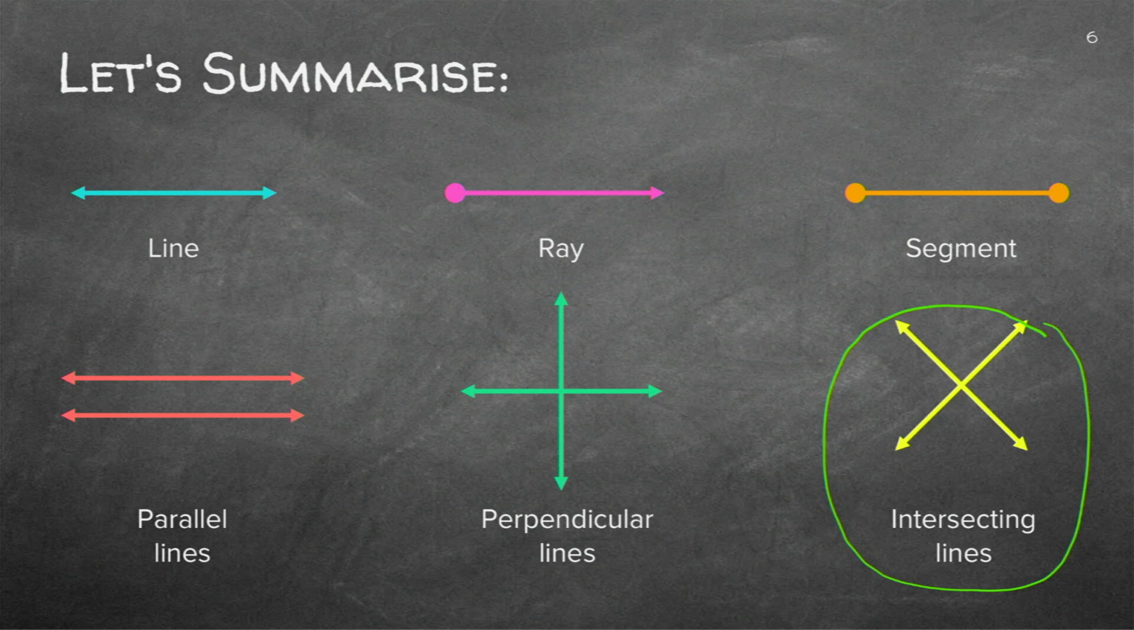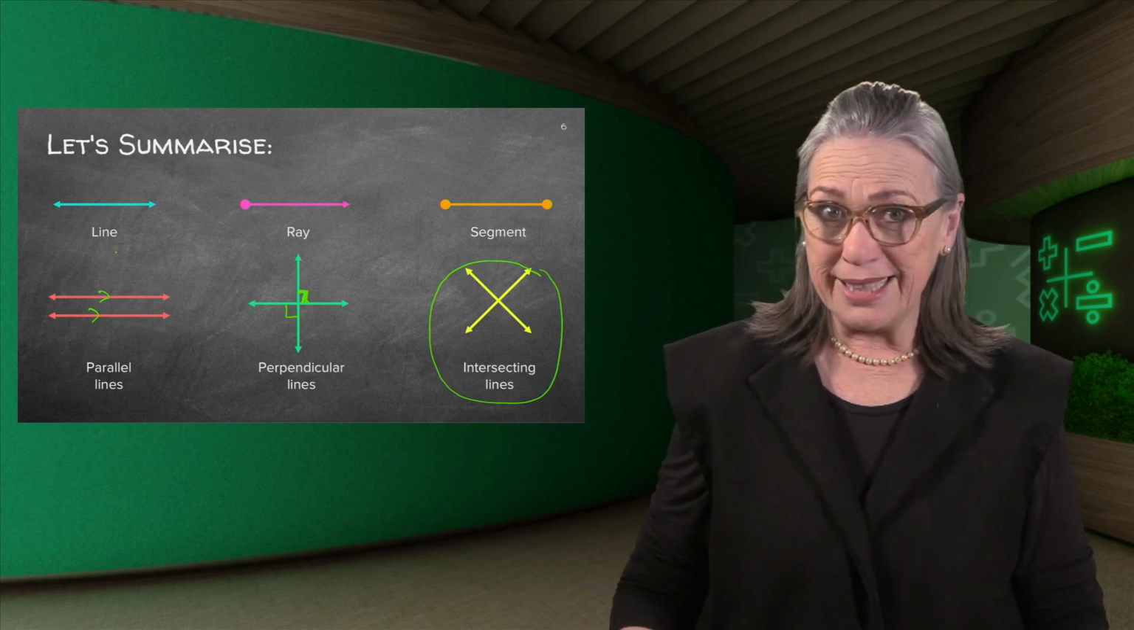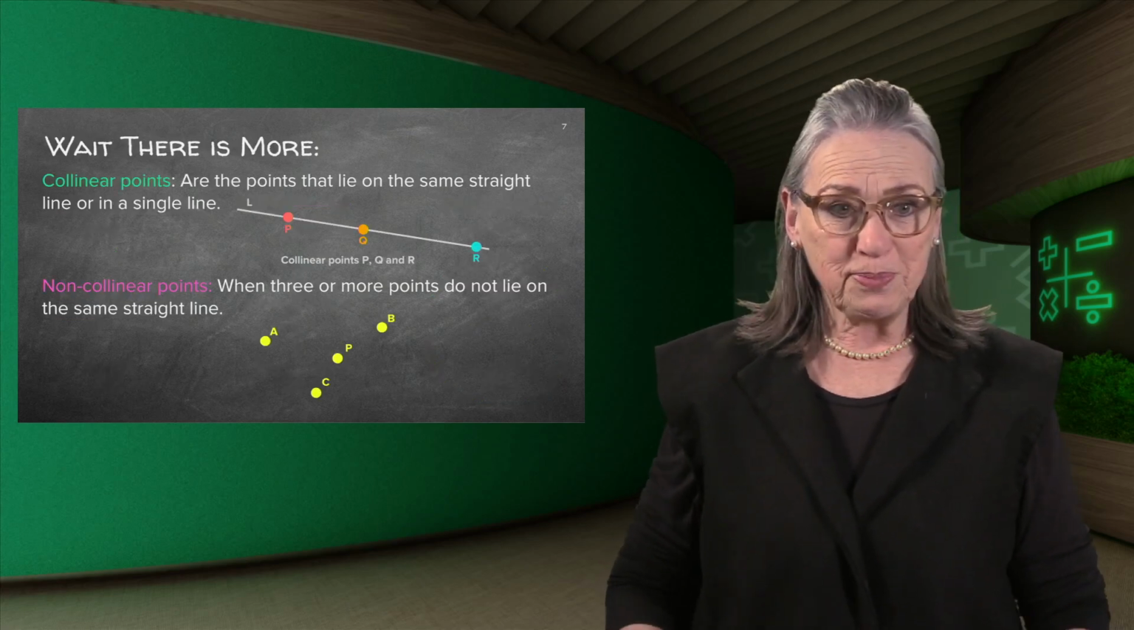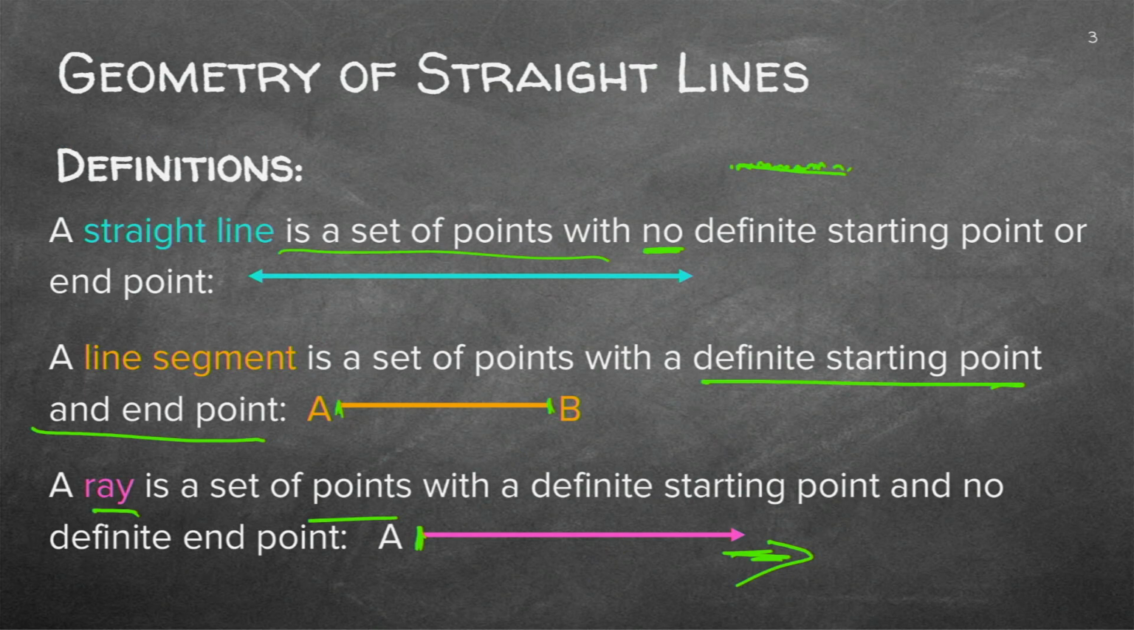So here's our summary. We've got a line, we've got a ray, we've got a segment, we've got parallel lines, and we've got perpendicular lines. Oh, I must just make it nicer, right? And then we've got intersecting lines, like where two roads meet. We always say it's an intersection, right? Remember this. This is a very handy slide to have. But wait, there's more. We also have collinear points. Remember I said right at the beginning, let's go back there. A straight line is a set of points.